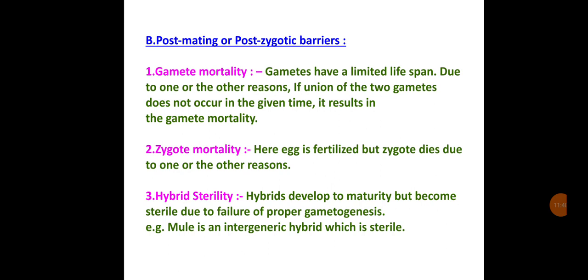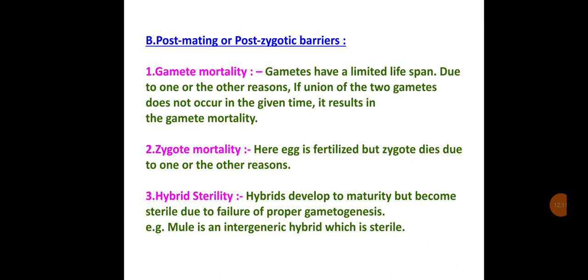Post-mating or post-zygotic barriers. Gamete mortality: gametes have a limited lifespan due to one reason or another. If the union of two gametes does not occur in a given time, they result in mortality. That is the dysfunctioning. Zygote mortality: here the egg is fertilized but the zygote dies due to one reason or another.